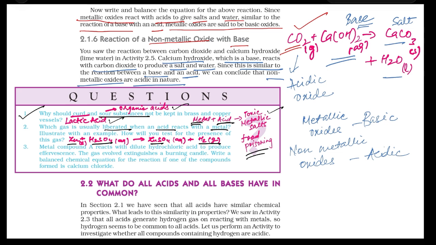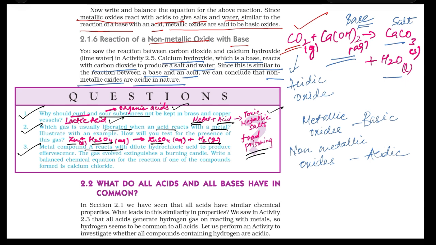So dilute sulfuric acid, when it reacts with zinc, a metal, forms zinc sulfate and hydrogen gas. So the gas evolved is hydrogen gas. And how will you test for the presence of the gas? Bring a burning matchstick near the gas, and it burns with a pop sound. Hydrogen gas is combustible, it burns with a pop sound. This is the test for hydrogen gas. Second question done. Third question.